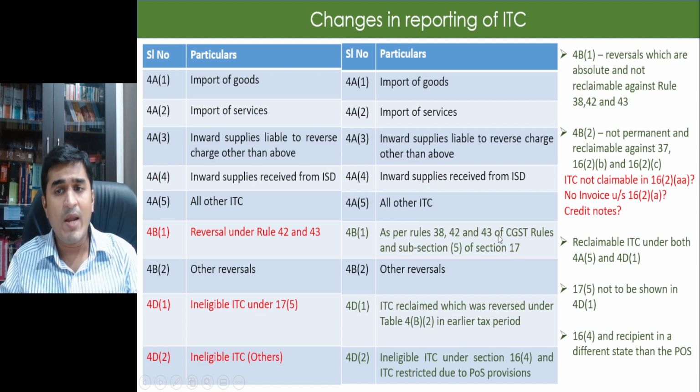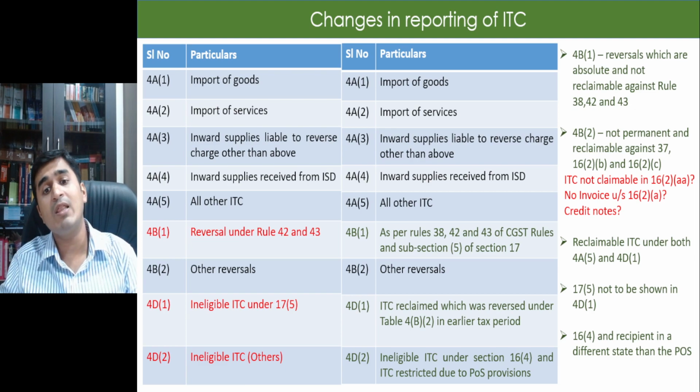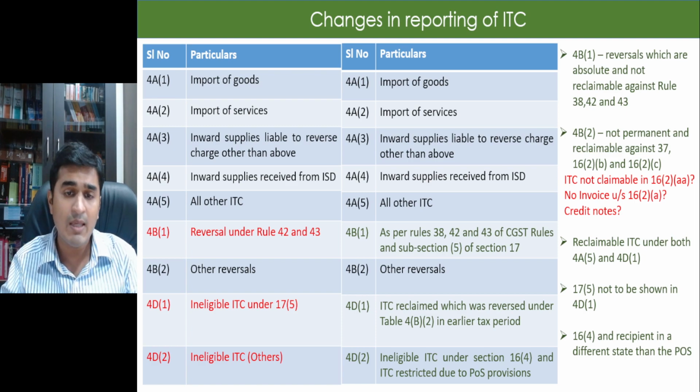So this is the requirement of the law. According to me, it is a very difficult requirement to track every month if the supplier has uploaded his 3B, and if I have availed the ITC and the supplier has not filed his 3B, I keep on reversing the ITC, I keep on re-availing the ITC. It is going to be a strenuous task from what the department has said.